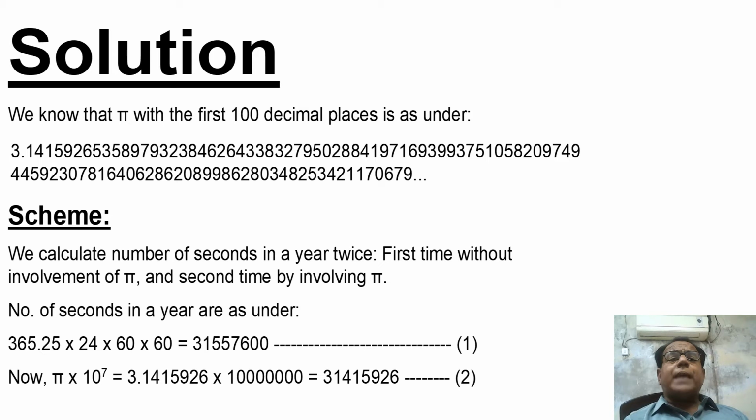Now the number of seconds in a year is given as under: 365.25 into 24 into 60 into 60 is equal to 31557600, equation number 1. In a previous module, we have already calculated the number of seconds in a year, which was exactly this figure.